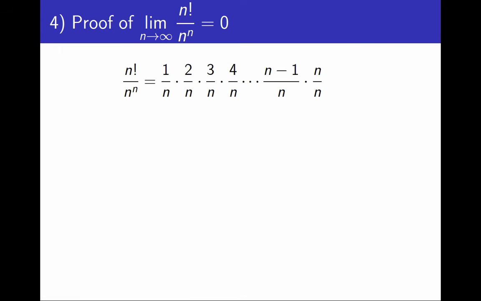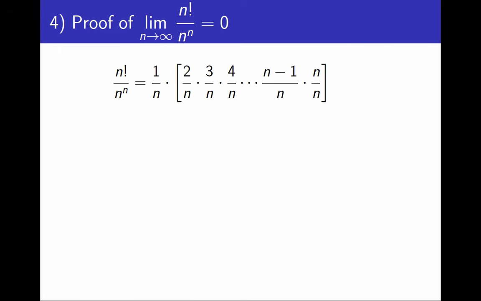Then I group each term in the numerator with one term in the denominator, and now I'm just going to separate the first term. So I have 1 over n times a bunch of factors. Notice that every factor inside the bracket is smaller than 1, and therefore the whole product is less than or equal to 1 over n.